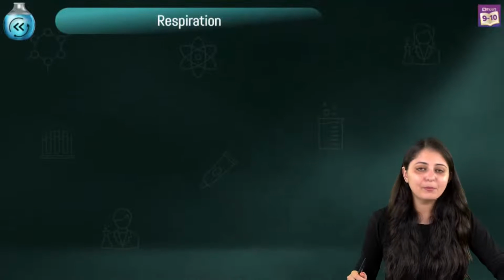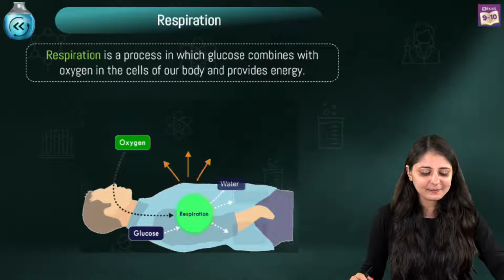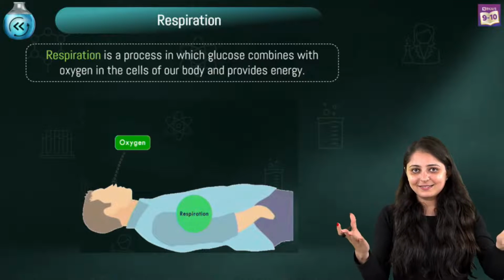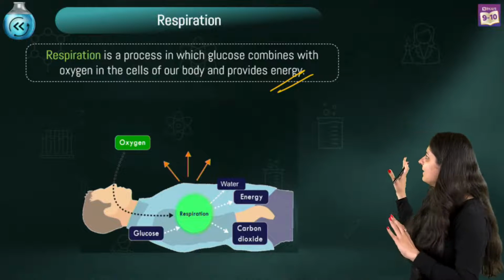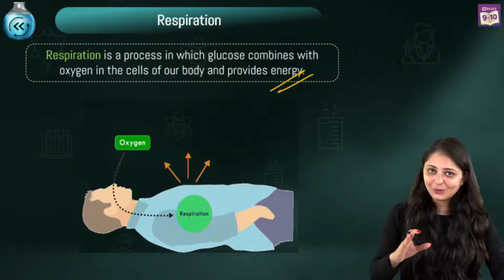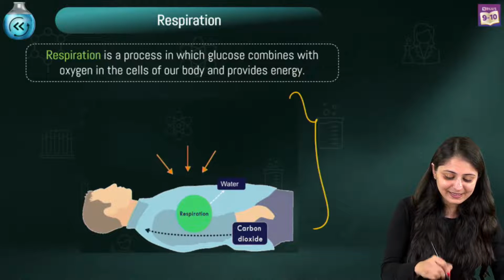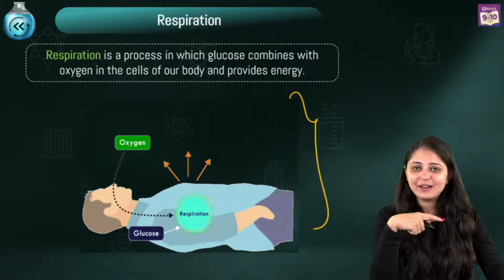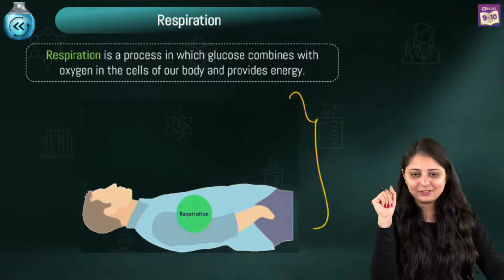Recall another really important reaction that we've discussed. We've talked about respiration also, right? So here what happens? Glucose is combining with oxygen in the cells of our body, right? And it's providing energy. Let me recall the definition of respiration for all of you. It's a process in which glucose combines with oxygen and gives out a lot of energy. And of course CO2, H2O, yes, correct. If you've understood this respiration reaction, let me again ask you a question.